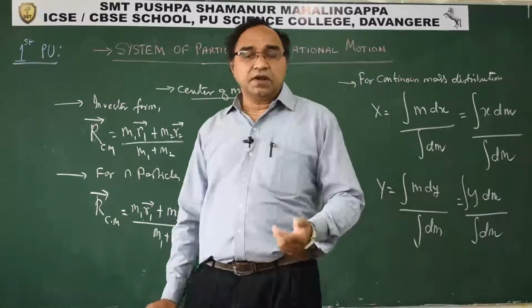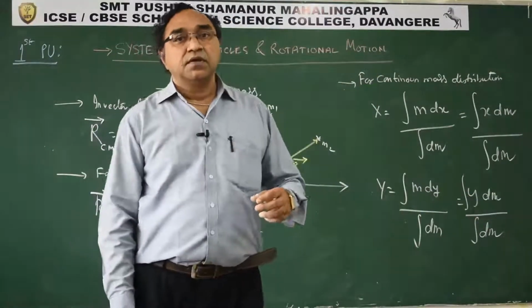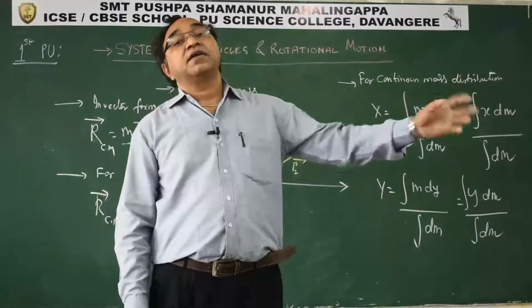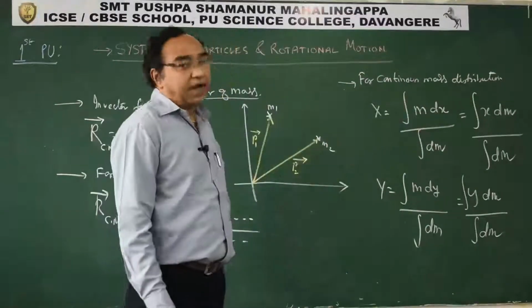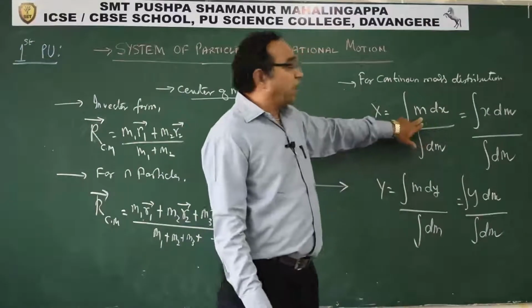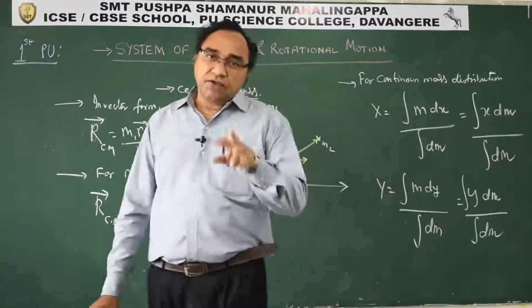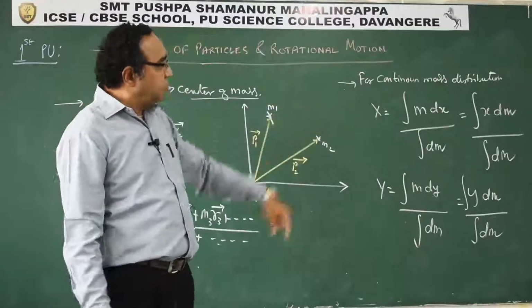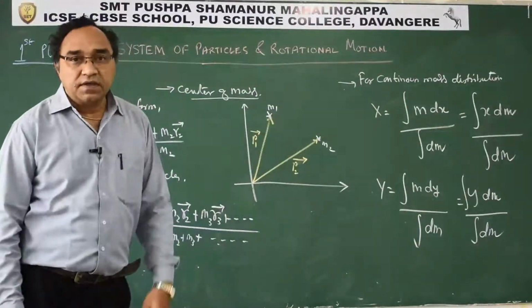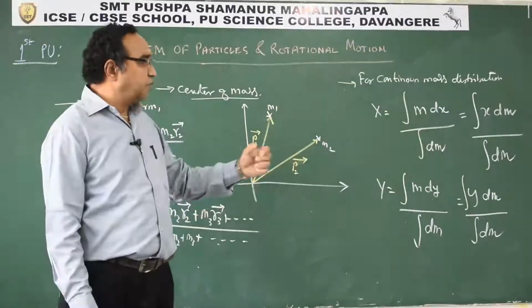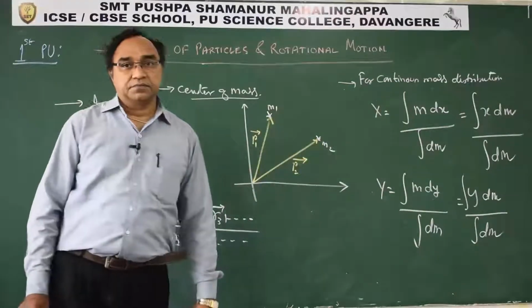For example, it will be given to you that mass is changing over the length by a given relation. So we have dm here. Otherwise, suppose mass is changing with distance, then it is taken this way. So it is to be converted into the form which is given in the numerical. Accordingly, we have to transform it.